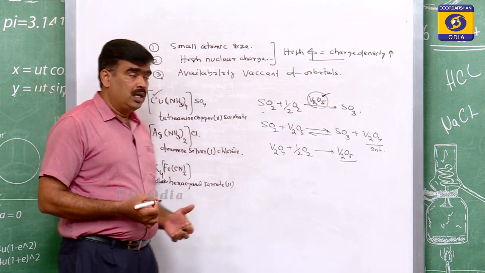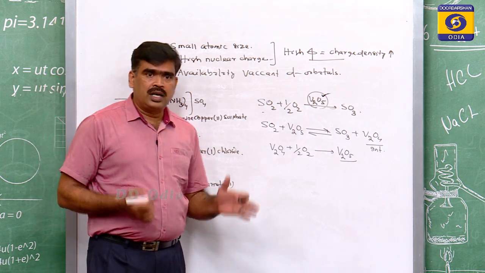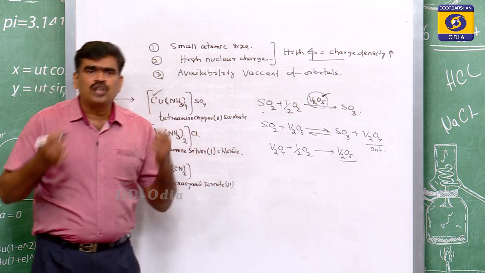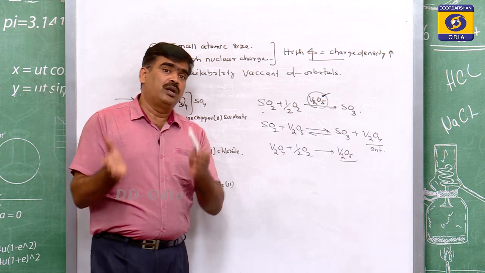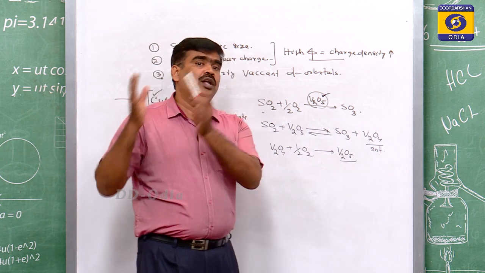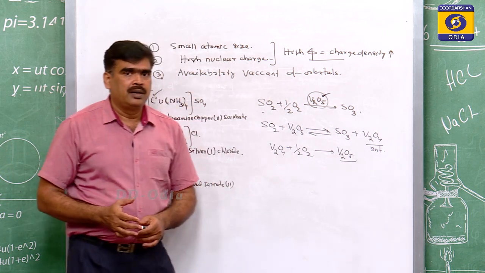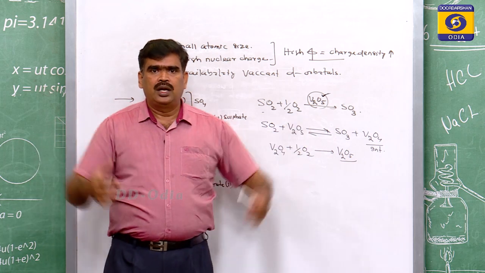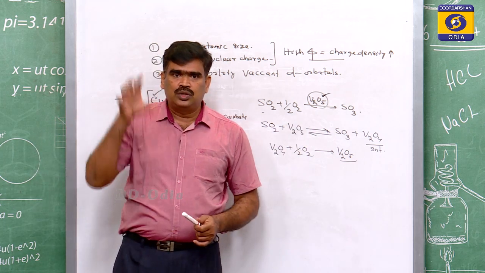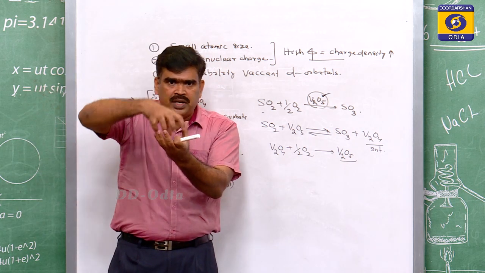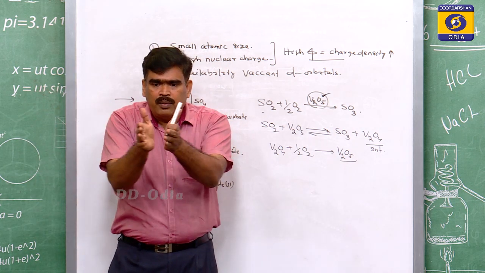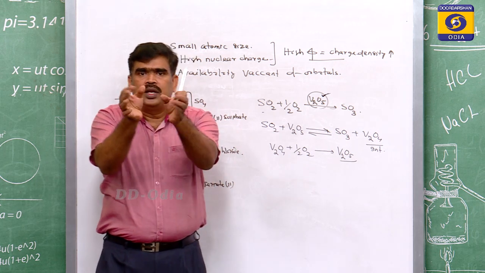Another important thing: transition metals provide a large surface area due to the presence of vacant orbitals. They have unpaired d electrons and also vacant d orbitals. That vacant d orbital provides a large surface area to the gaseous reactants. They absorb the gaseous reactants on their surface, provide them activation energy, and carry out the reaction.